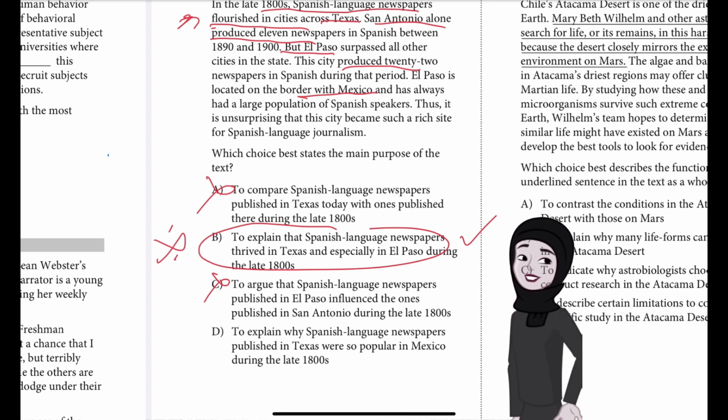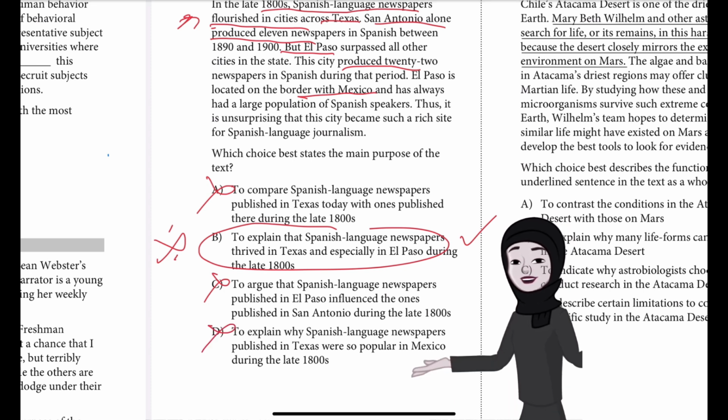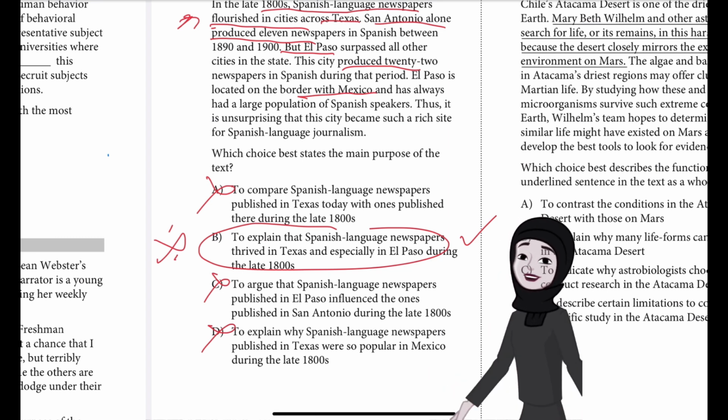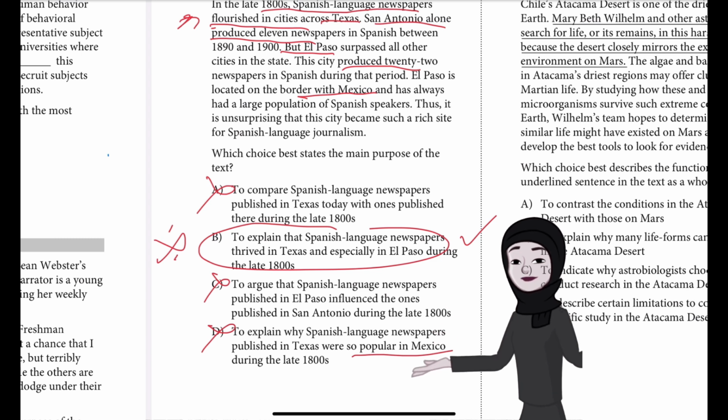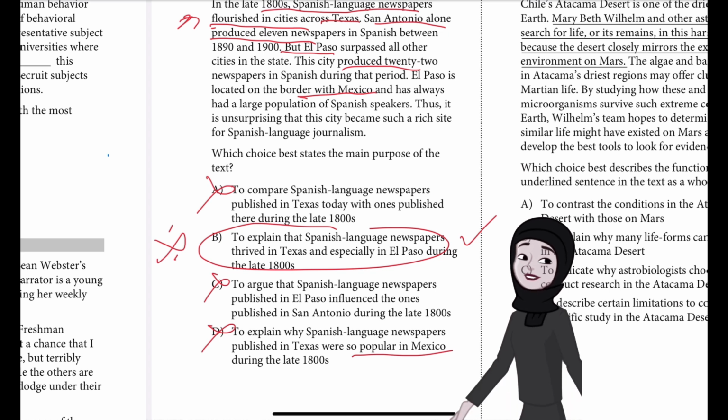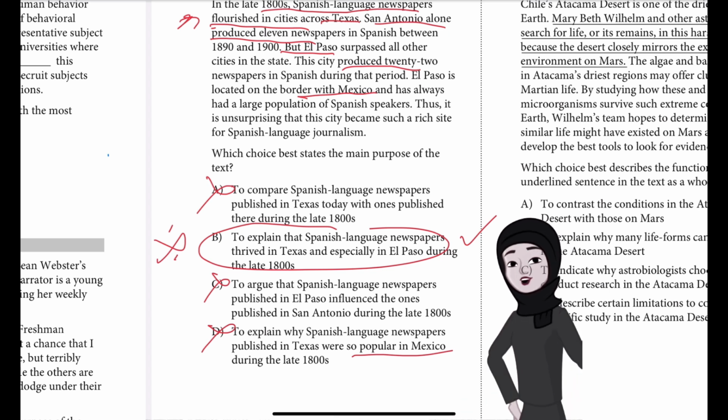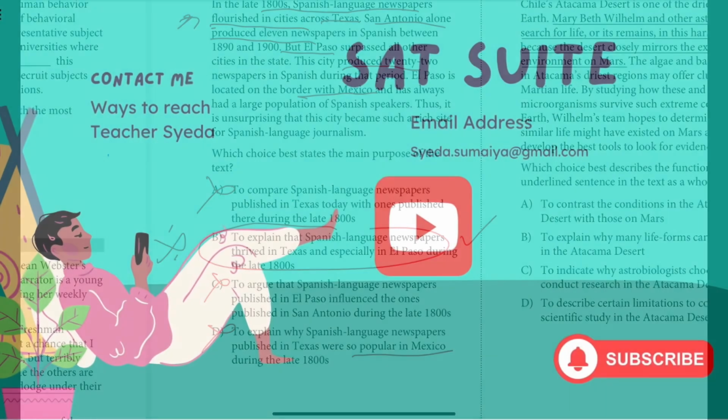Then D is incorrect because the text doesn't mention whether Spanish language newspapers published in Texas were also widely read in Mexico. The text only focuses on the popularity of Spanish language newspapers within Texas and especially in El Paso. We are not talking about the newspapers of Mexico. They are talking about the newspapers in Texas. So although El Paso is located on the border with Mexico, it doesn't mean that the Spanish language newspapers were being read in Mexico or were popular in Mexico.